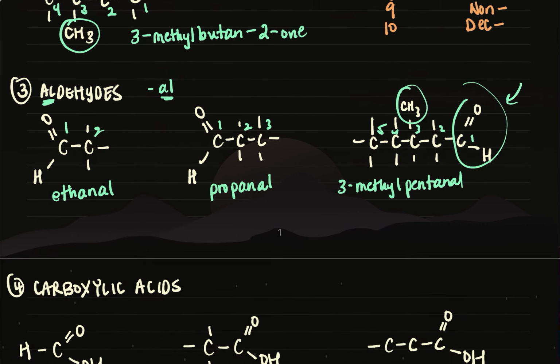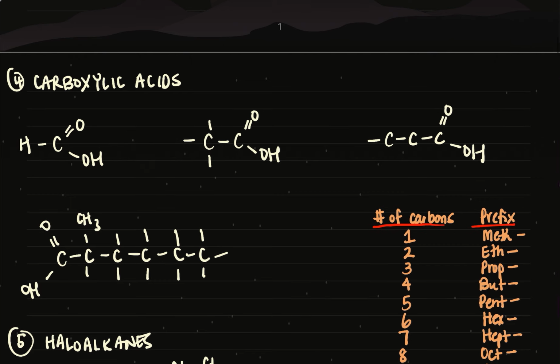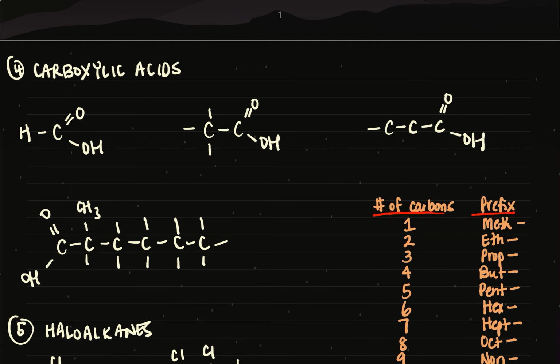All right, let's do a couple more. Carboxylic acids. Pretty similar, actually, looking to aldehydes. So we're looking for this C double bond O OH, or COOH. That's a carboxyl functional group. And for our nomenclature, we're going to change the ending from -ane to oic acid.